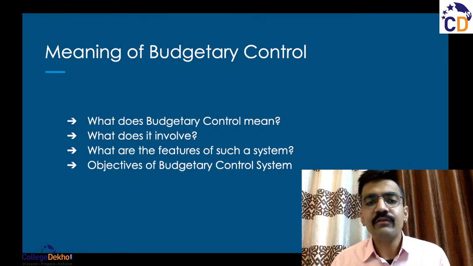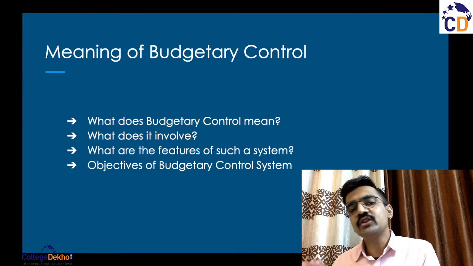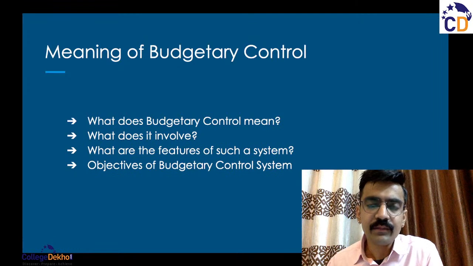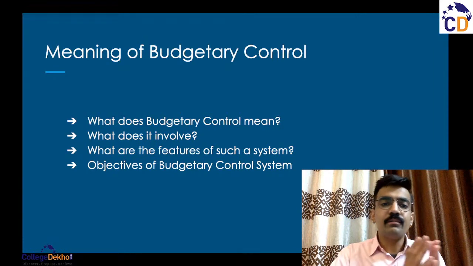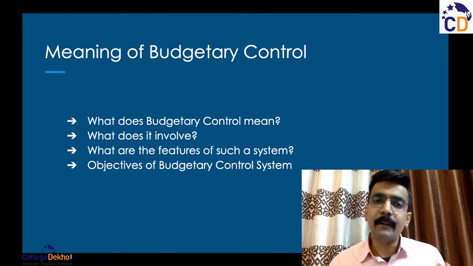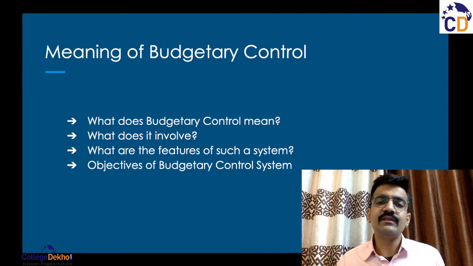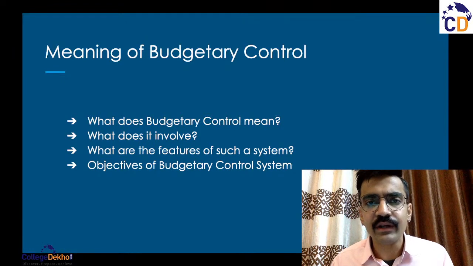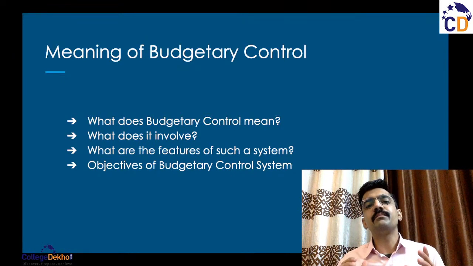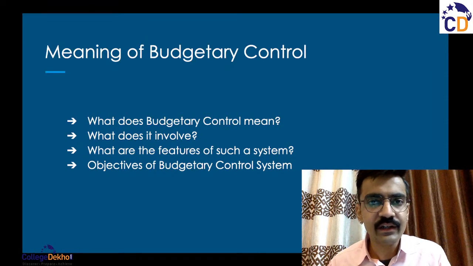And whatever the planned budget is and the actual events that are happening in the business as of now, these budgeted events and these actual events are compared, and if the gap is huge, then these situations are also taken care of when you are making plans, when you are making budgets for the next year, the next period, the next session.